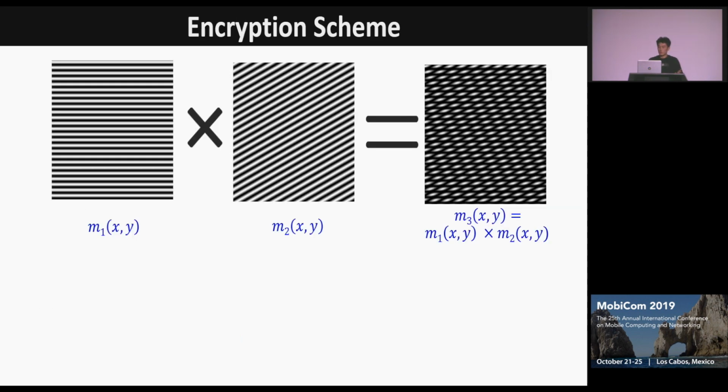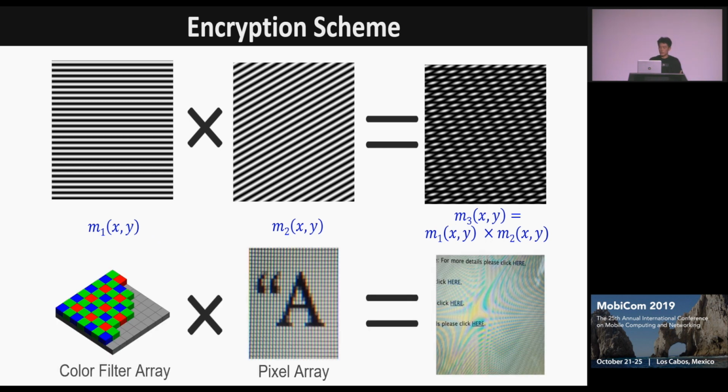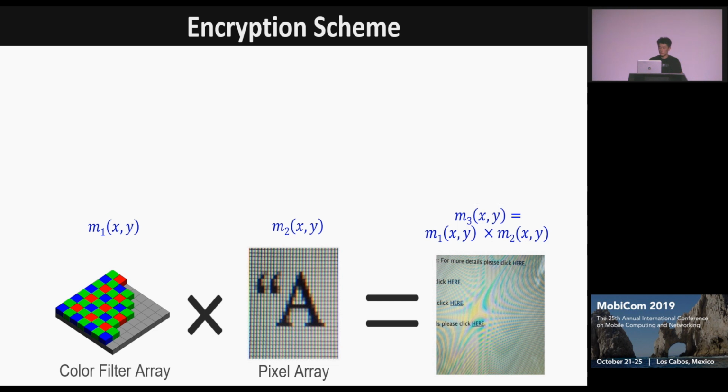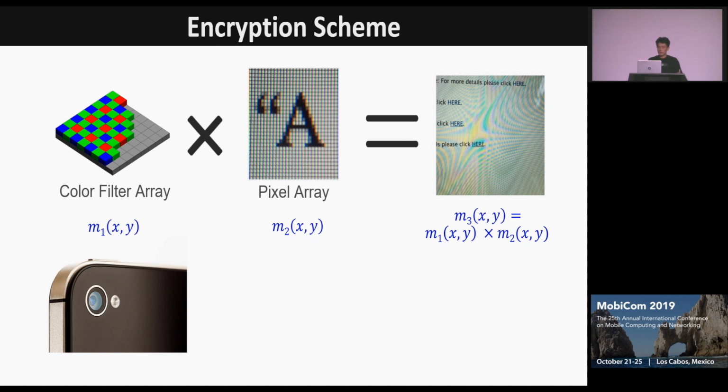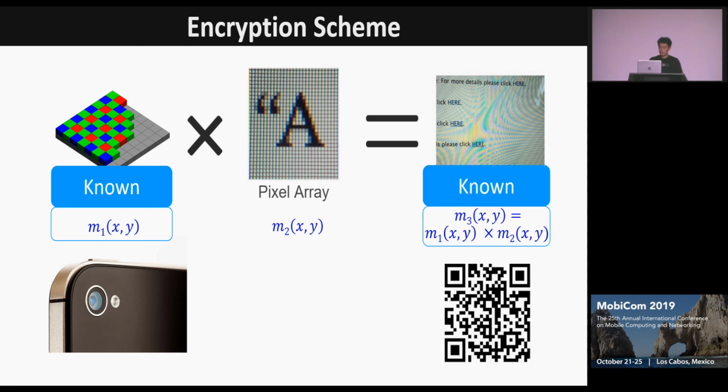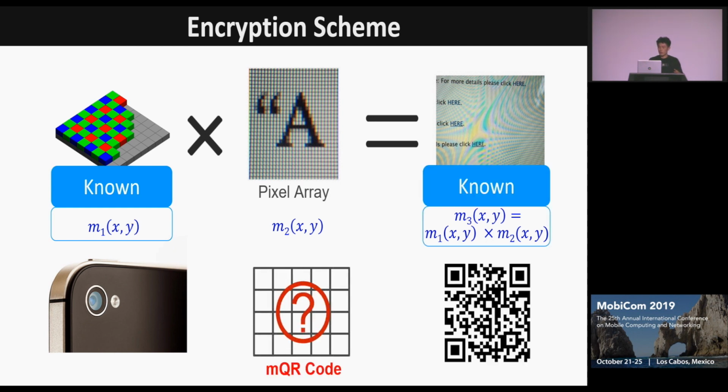From the theory of spatial frequency, we learn that when two spatial patterns are superimposed, the resulting pattern can be calculated in the form of multiplication. Since the camera and the display are also spatial frequencies, we can use the same theory to model their behaviors. The CFA pattern of the camera is known, and the QR code is also known. So we can compute the pixel pattern of the display, which is our encrypted QR code.